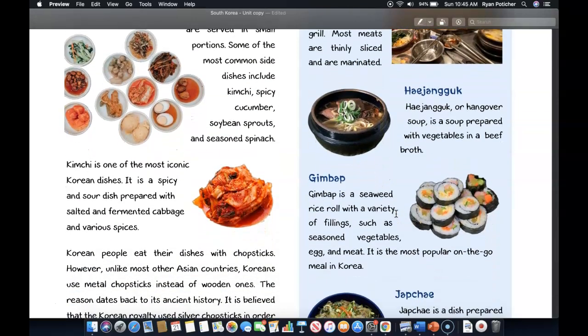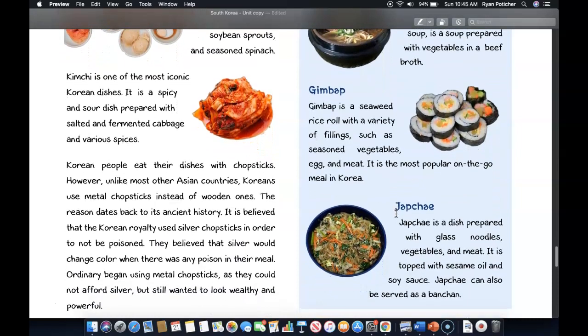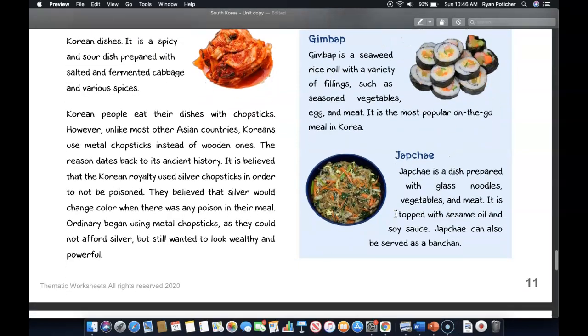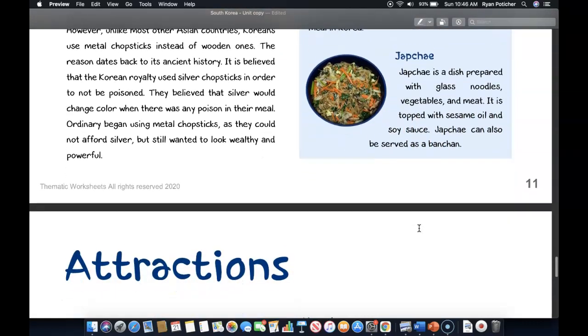Next we have haejangguk, and haejangguk, or hangover soup, is a soup prepared with vegetables and a beef broth. Down here is gimbap, and gimbap is a seaweed rice roll with a variety of fillings such as seasoned vegetables, egg, and meat. It is the most popular on-the-go meal in Korea. Down here is japchae, and japchae is a dish prepared with glass noodles, vegetables, and meat. It is topped with sesame oil and soy sauce, and japchae can also be served as a banchan.